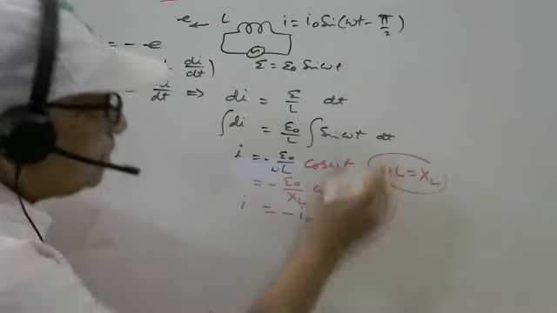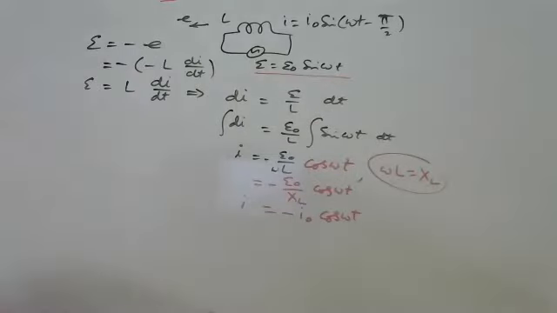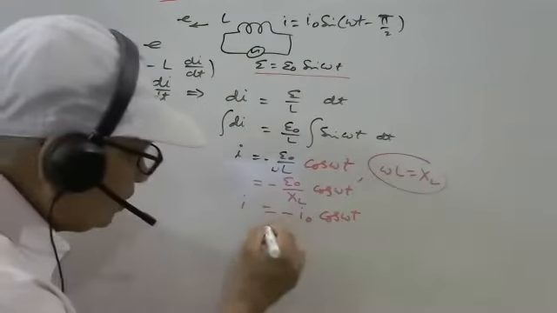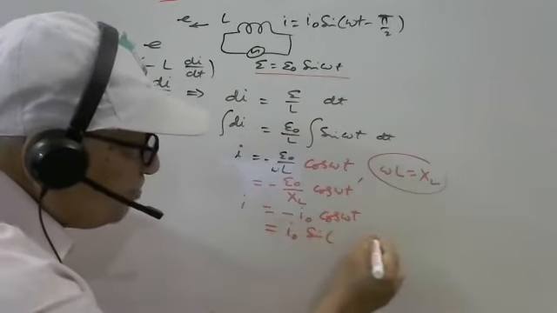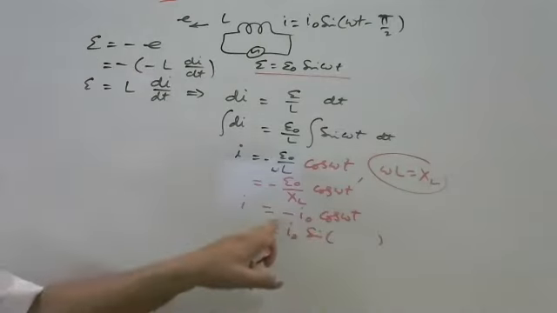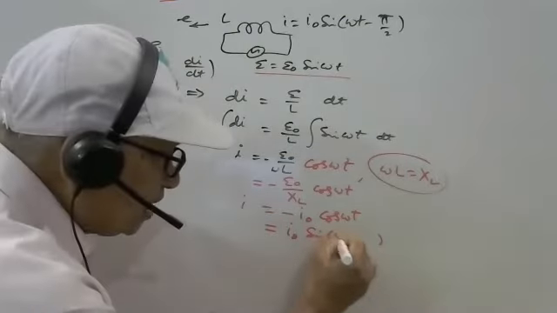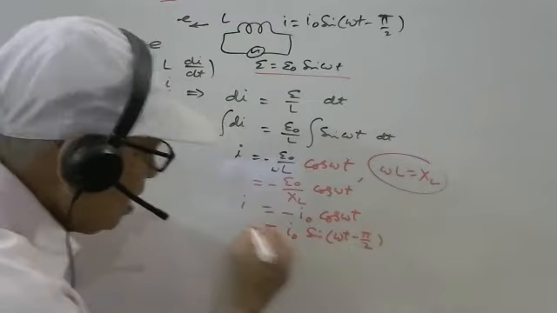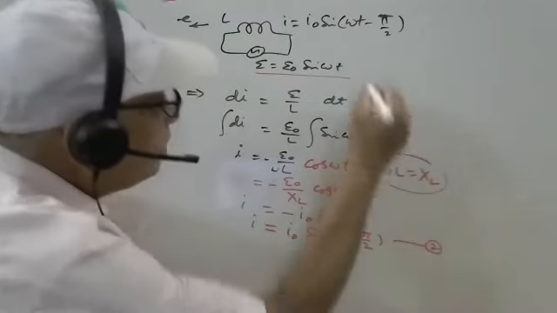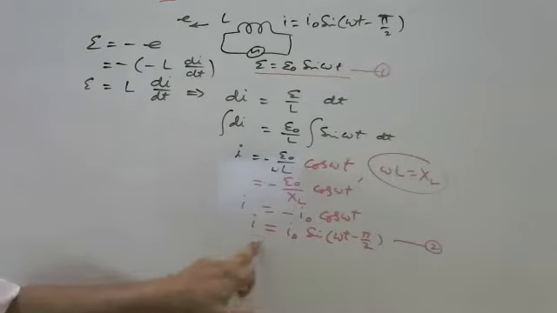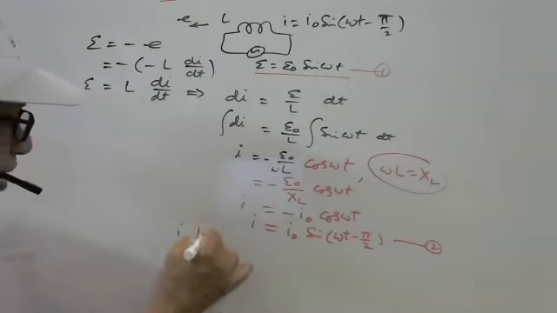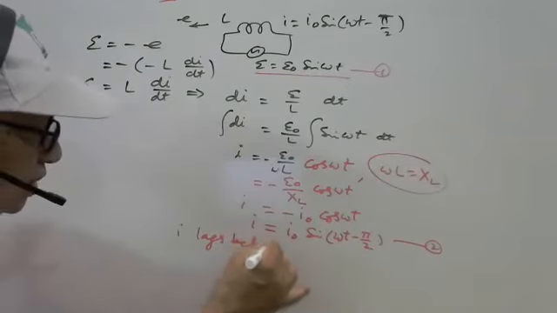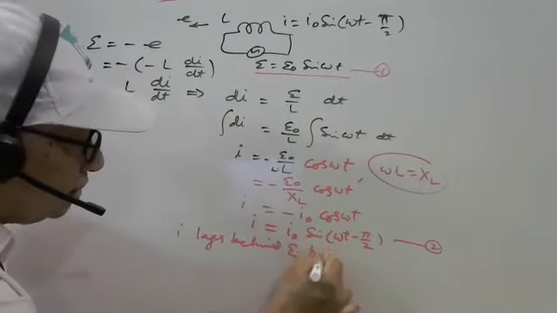If we are comparing this equation with this one, we cannot compare because this is a sine function and that is a cos function. So I am just writing it in terms of sine. So I naught sine 90 minus omega t, plus, because of this minus comes here. If we compare this equation with this equation, we can say current is lagging behind the voltage by 90 degree. So we have proved current lags behind the voltage by 90.